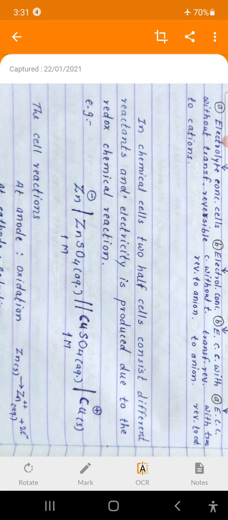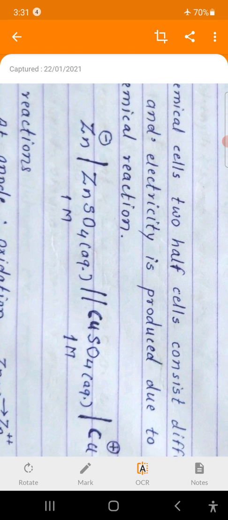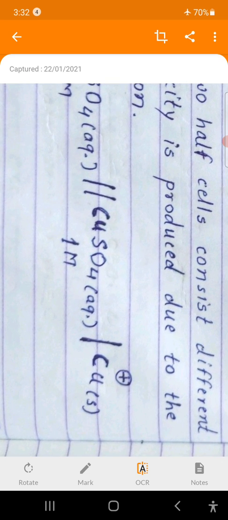The two electrolytes are in separate beakers and are connected by a salt bridge. The double line indicates the salt bridge. Zinc rod is dipped in zinc sulfate aqueous solution having activity 1 molar, and copper rod is dipped in copper sulfate solution having activity 1 molar.